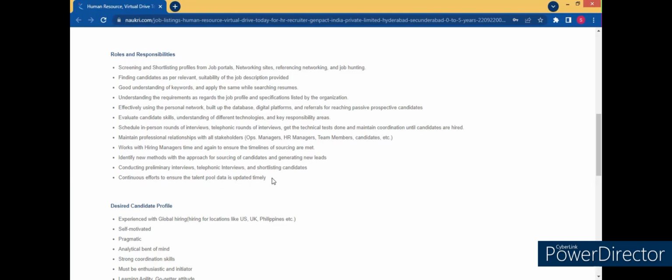This again, as you keep on working on different job vacancies and different job titles, the database will be increasing. Now, as per this JD, I think this is one point that you can mention in the resume. The rest of the points, you know how to mention in the resume.